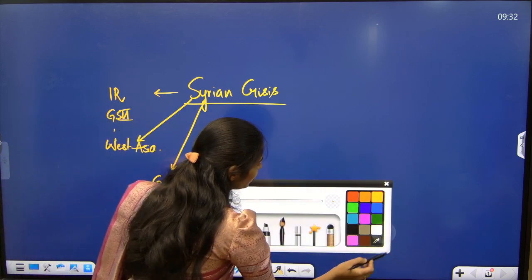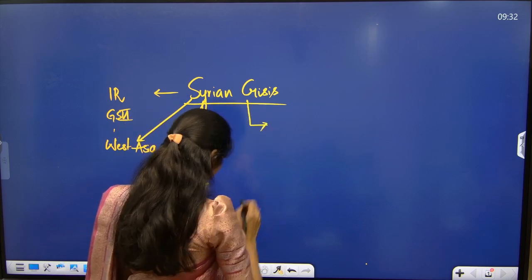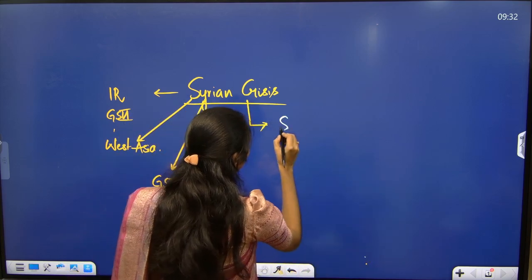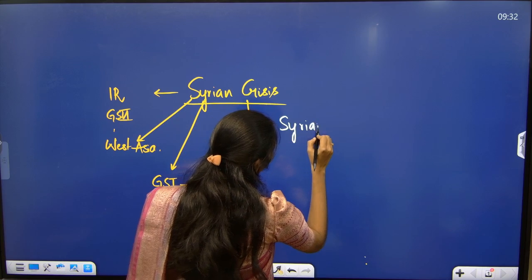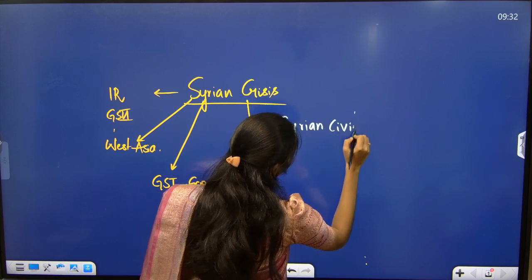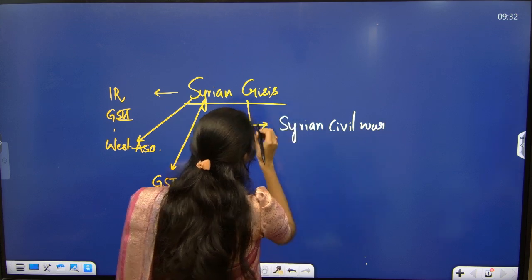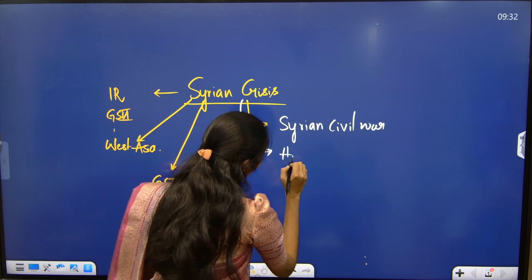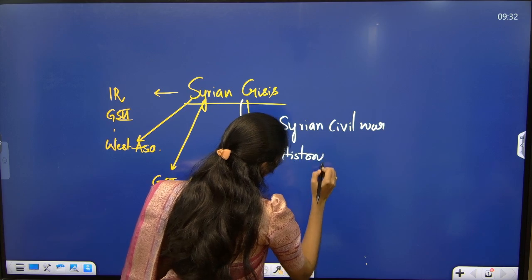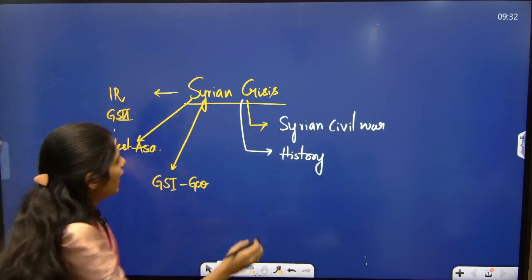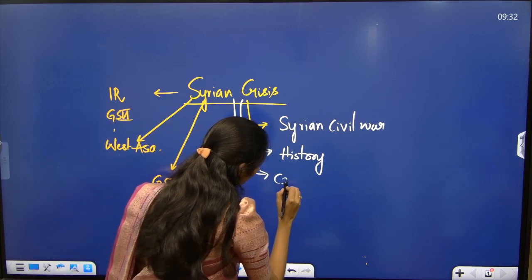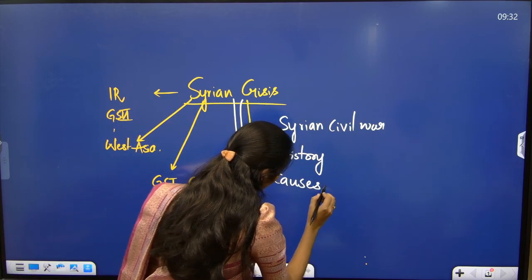Exactly what you have to see is what the Syrian civil war is, what its history is, when it started, and what the major causes are.